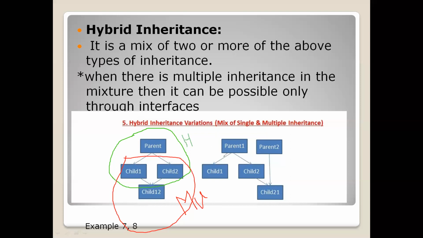And then, sorry, please have a note. If you observe this particular picture on the LHS side, we are combining hierarchical inheritance with multiple inheritance. So this type of inheritance is called hybrid inheritance, right? Next, if you observe the next picture here, if you observe this one, right? Just a second.